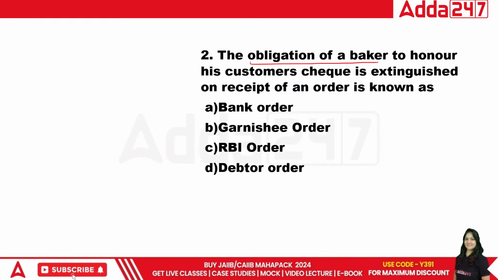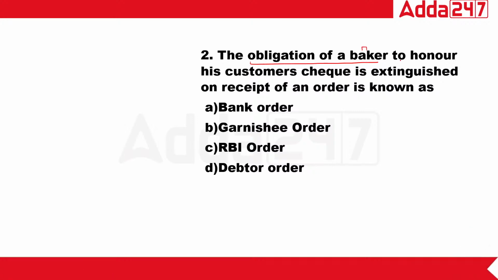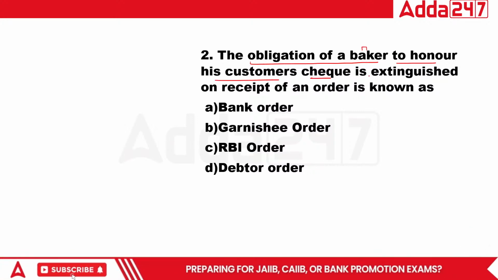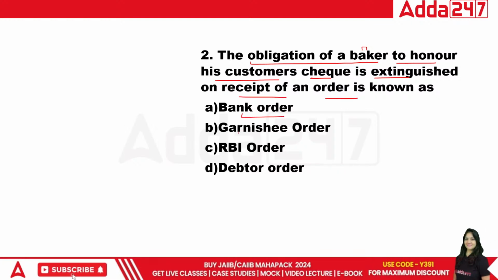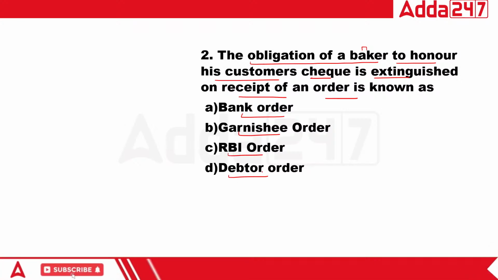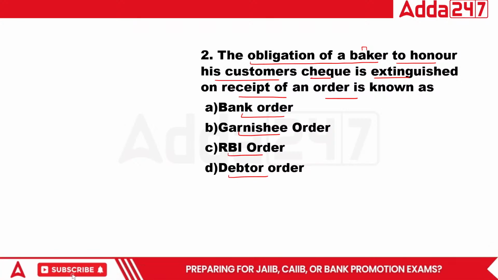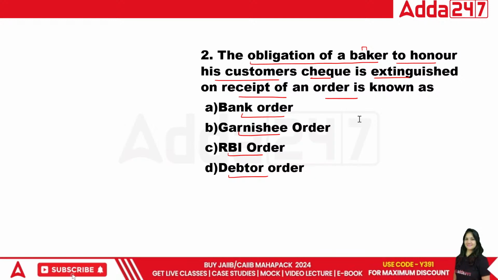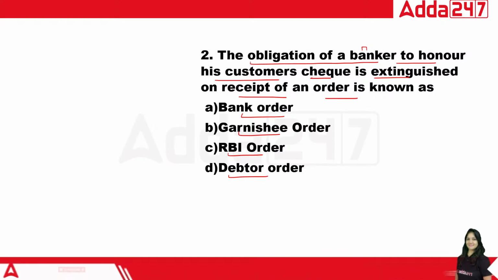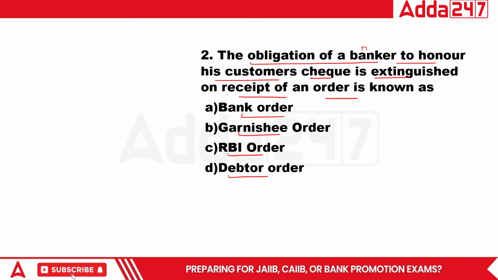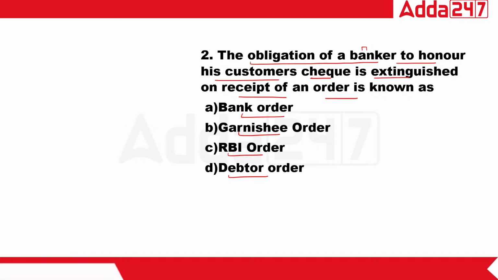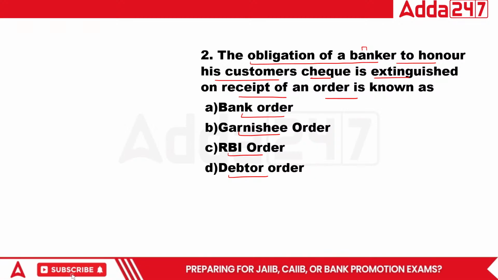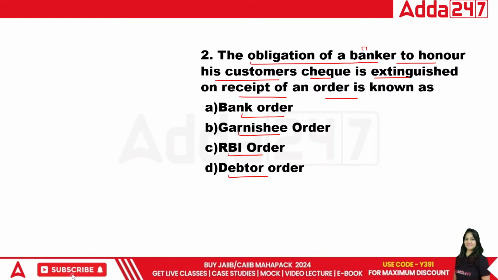The obligation of a banker to honor his customer's cheque is extinguished on receipt of an order known as what? Banker order, garnishee order, RBI order, or debtor order. What will be the right answer for this question? The obligation of a banker to honor his customer's cheque is extinguished on receipt of the order known as what?